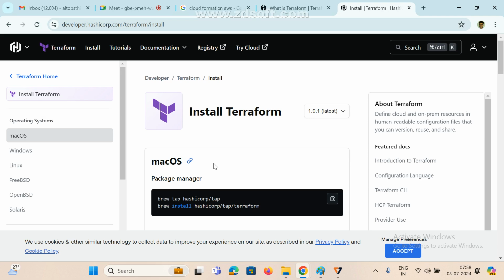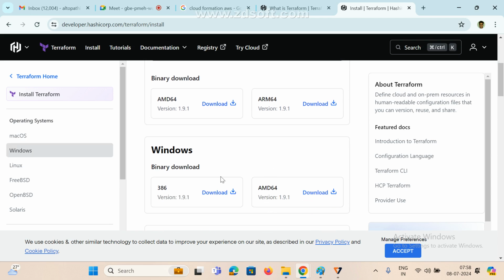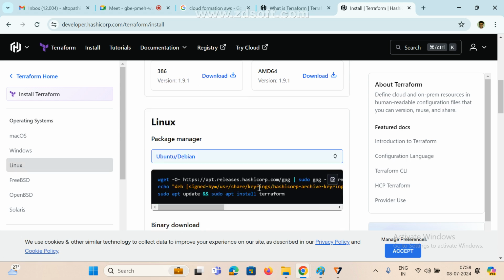If you are using Mac OS, we need to execute these commands. And if you are using Windows operating system, see here, these are the binaries, download. And if you want 64-bit, download this one. The latest version is 1.9. And if you want Linux, we need to execute these commands. That's it.